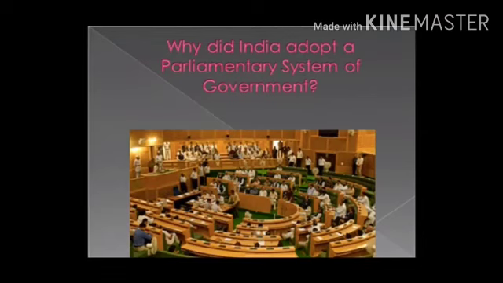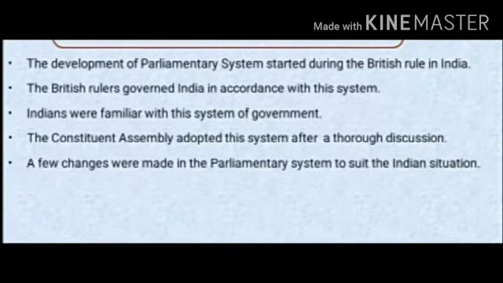Now, our next topic is, why did India adopt a parliamentary system of government? India has adopted the parliamentary system of government for several reasons. Here are some of the reasons. The development of the parliamentary system started during the British rule in India. The British rulers governed India in accordance with the system. Indians were familiar with the system of government. The Constituent Assembly adopted the system after a thorough discussion. A few changes were made in the parliamentary system to suit the Indian situation.